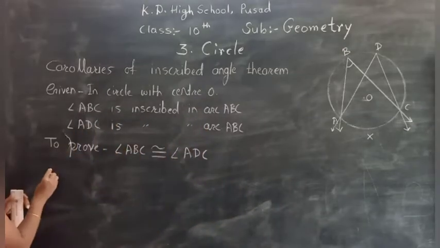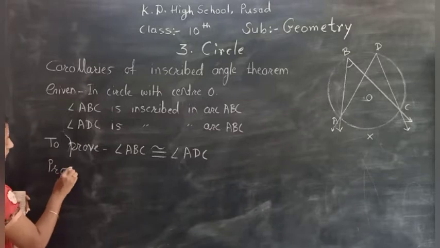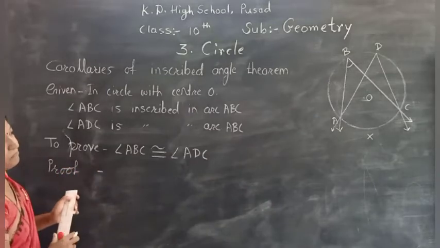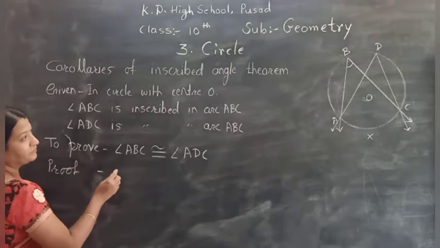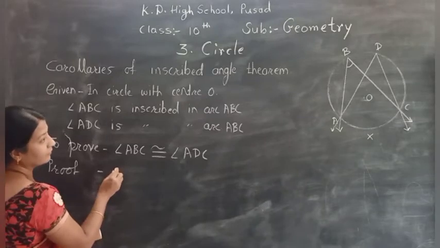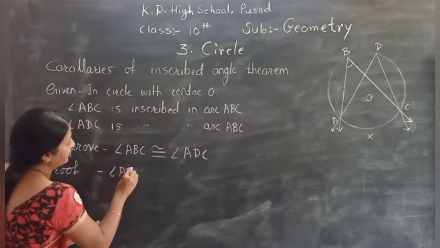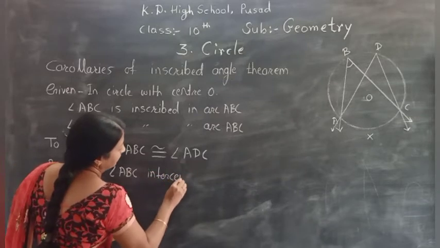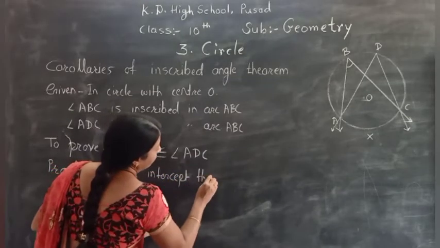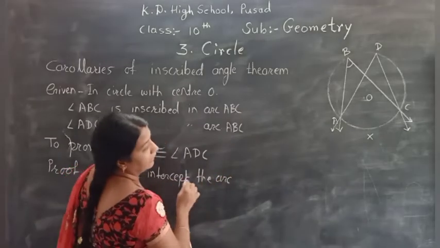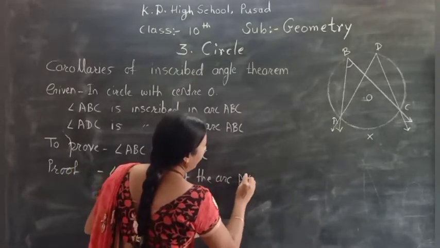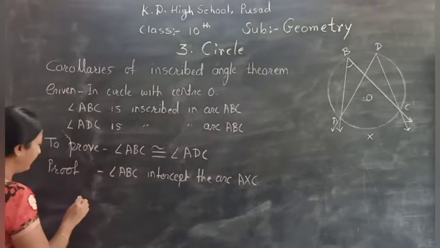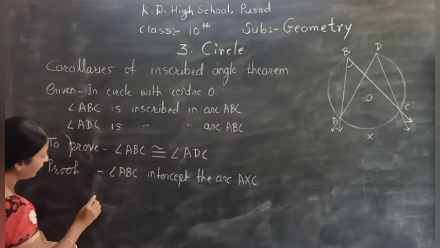So we write our first step, proof. Angle ABC intercepts the arc AXC. Okay. Therefore, what we say?